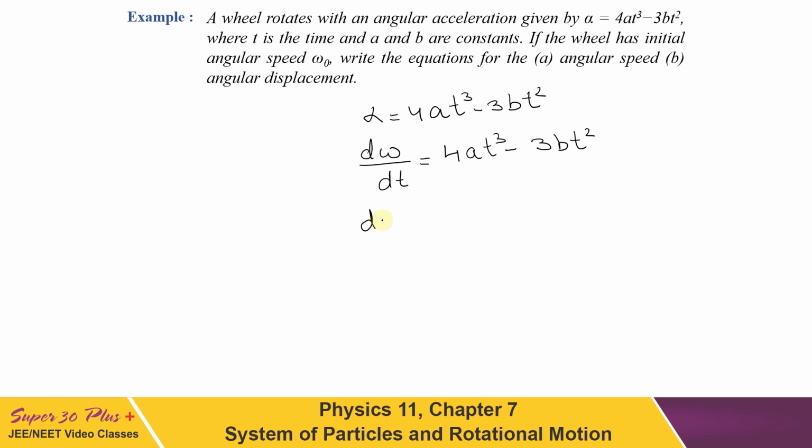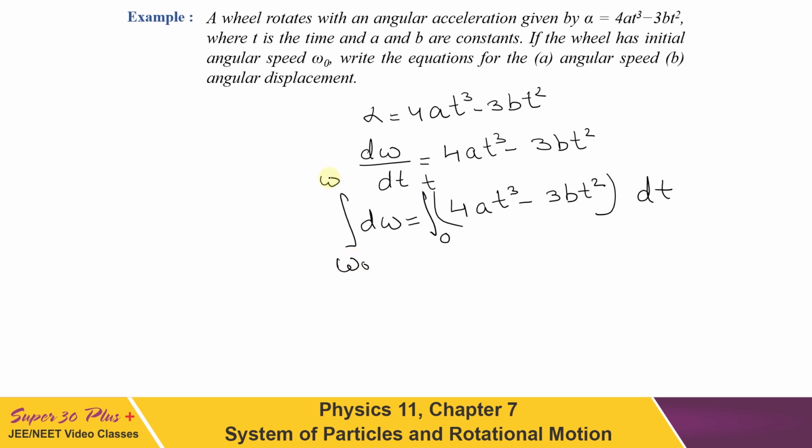Then we can write d omega to be equal to 4a t cube minus 3b t square, and this whole multiplied with dt. If we integrate the equations, time has to go from 0 to t, and initial angular speed is given as omega naught. So omega naught to omega we have to write. Here we have to write only the general expression, so the final limit should not be taken as constant.